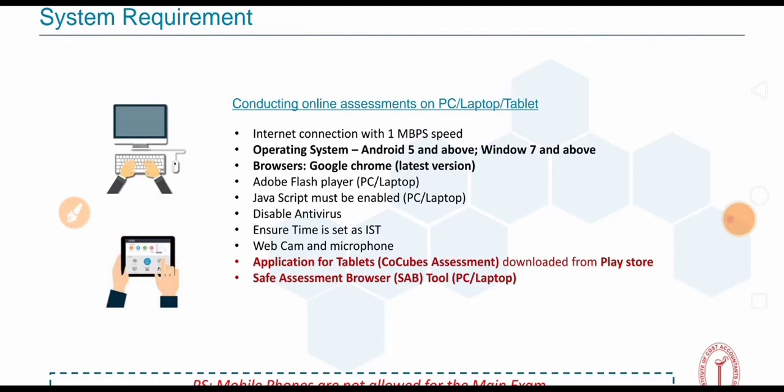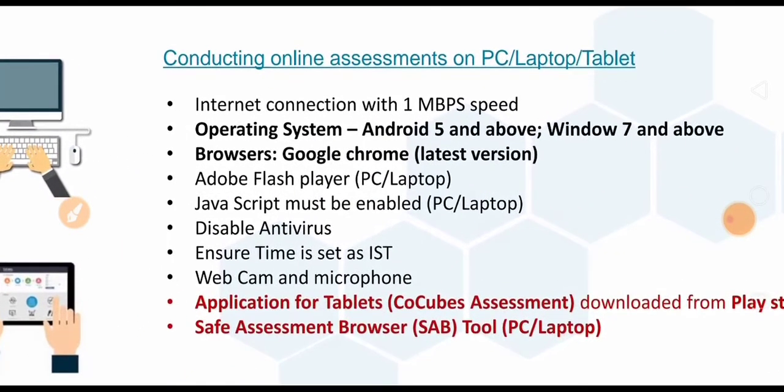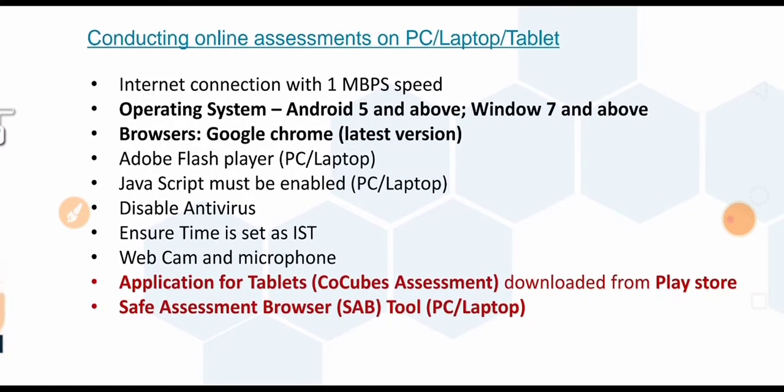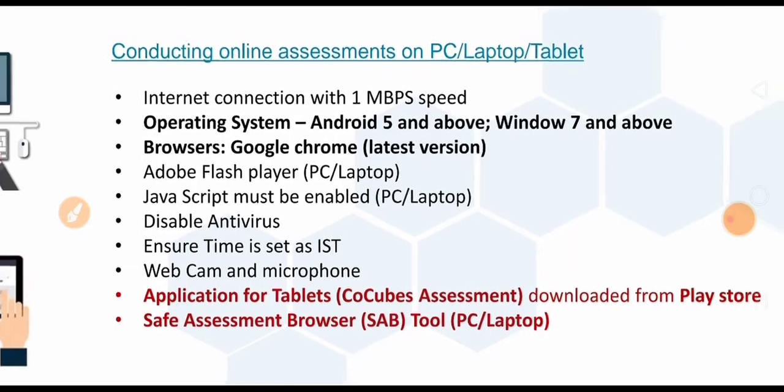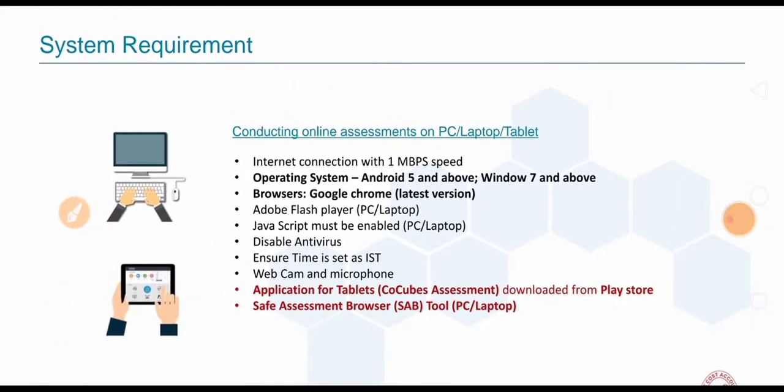Candidates conducting the online assessment can use a PC, laptop, tablet, or any gadget. The minimum requirement is internet speed of 1 Mbps. For the operating system, Android and others are supported, with the latest version of Google Chrome. JavaScript must be enabled. On a PC or laptop, disable antivirus and ensure the time is set to Indian Standard Time. You need a webcam and microphone. For tablets, the application for the assessments should be downloaded from the Play Store, along with the self-assessment tool for PC or whatever device you use.